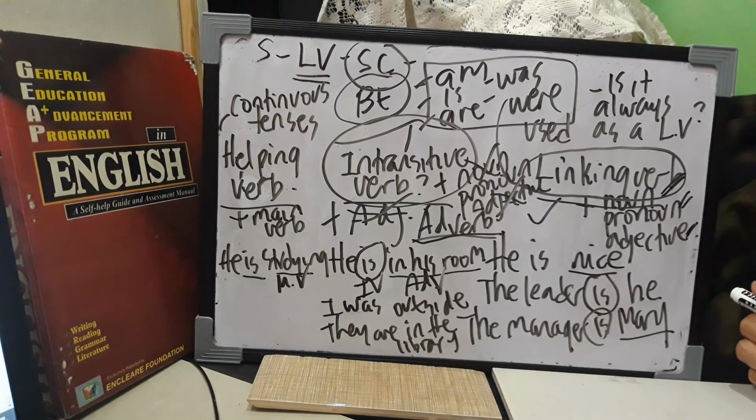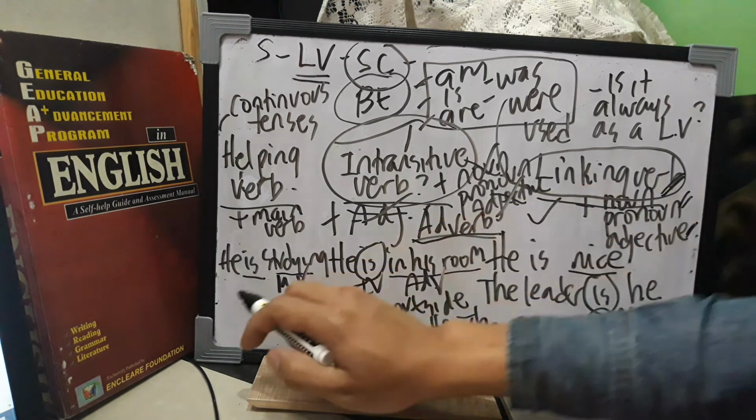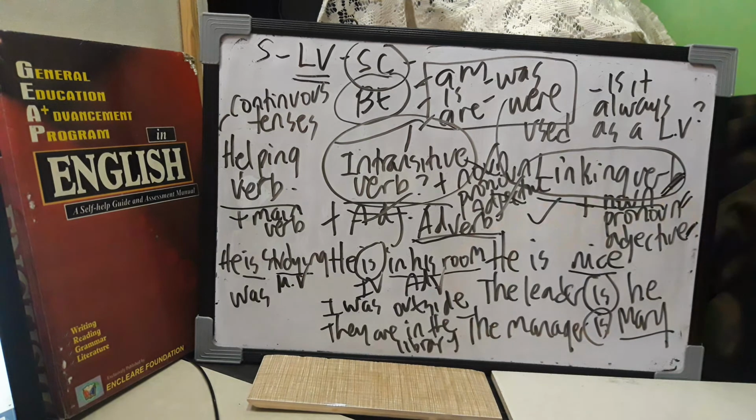This is in the form of the present continuous tense. They are studying. He is dancing. We are talking. He is taking a bath. He is teaching. She is shouting. So is there, guys, is in the form of a helping verb, also called an auxiliary verb. We can use the past continuous tense. He was studying. They were studying. So was there is not a linking verb again. It is a helping or auxiliary verb.